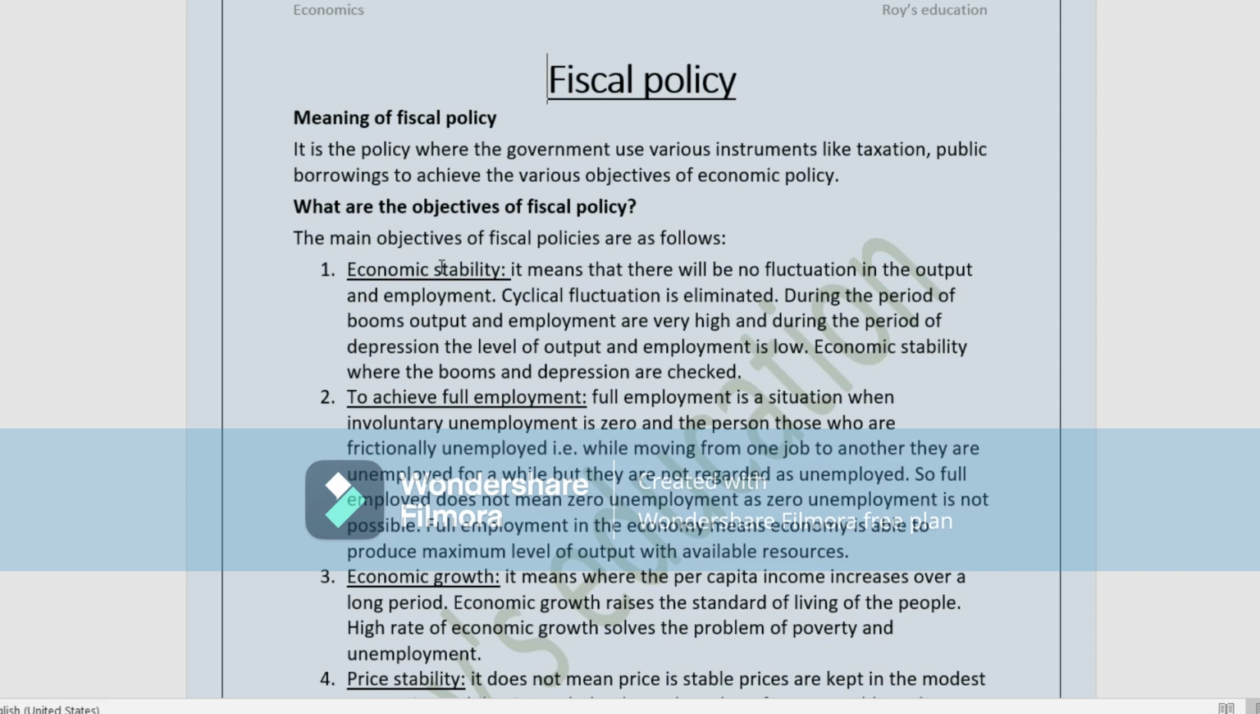And what is economic stability? The depression, the booms, the inflation will be wiped out. There will be no inflation, no deflation, no booms, no depression, nothing. The economy will be in a stable condition. That is called economic stability. So in order to achieve this, the government uses various types of instruments, and that is called fiscal policy. In order to maintain economic stability in the economy, the government uses various types of fiscal policies.